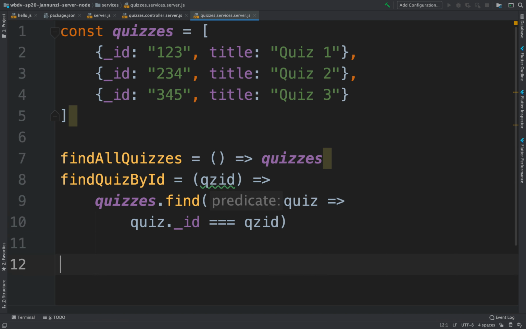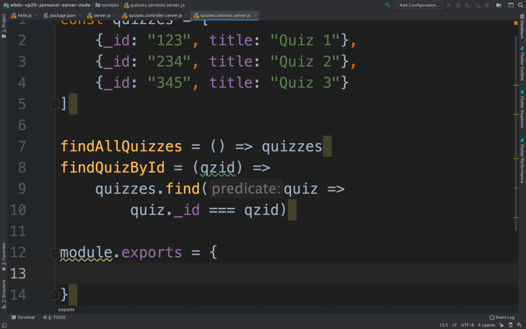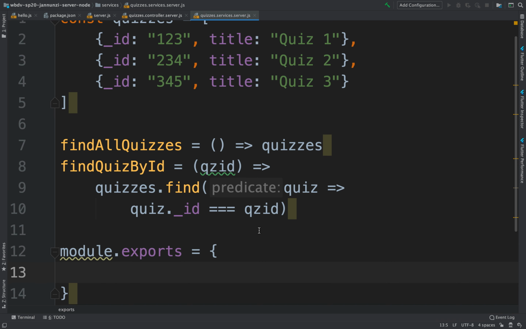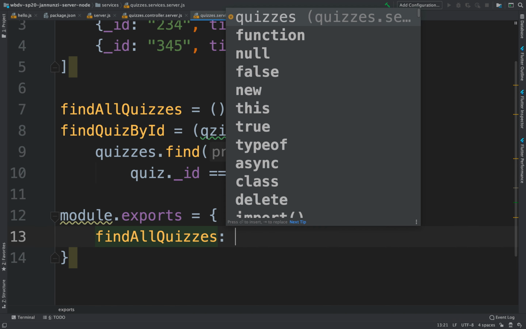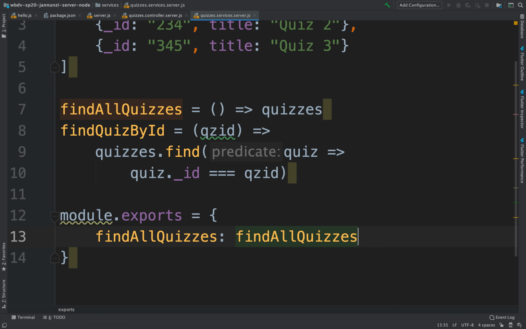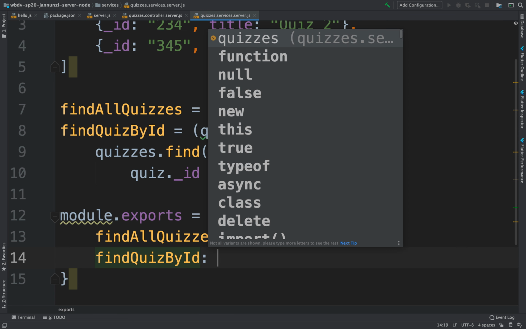Now we need to make this available so that folks can import it, or require it, from other files and then be able to invoke these functions. To do that, we're going to use module.exports. Remember, module.exports is how anything that you assign to the exports variable is made available to anyone who requires it. The way we're going to export it is by exporting a map that's going to have the names and values as key-value pairs, these properties and these values.